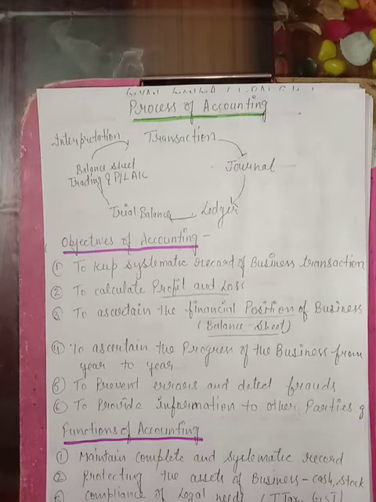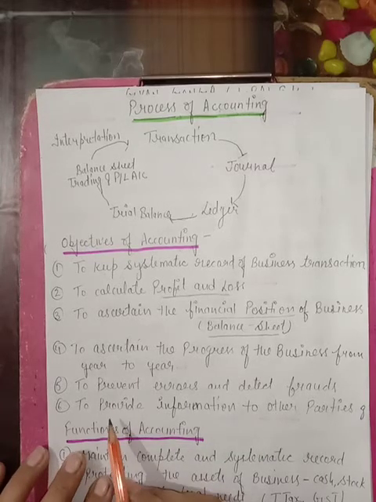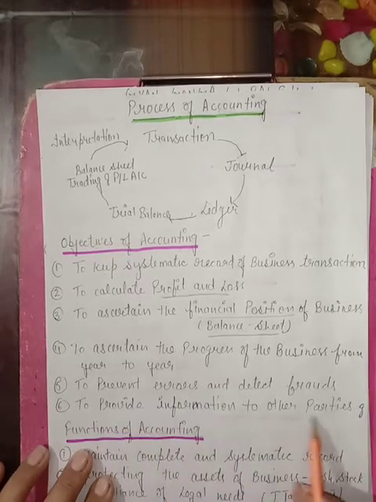Like banks provide us loans, and they want to know that their loan is safe and the firm is able to repay their loans or not. Creditors, government, right? All these parties are interested in our books of accounts. To inform the financial condition of the business, it is necessary to prepare accounts, and that is the main objective of a business, to prepare books of accounts.